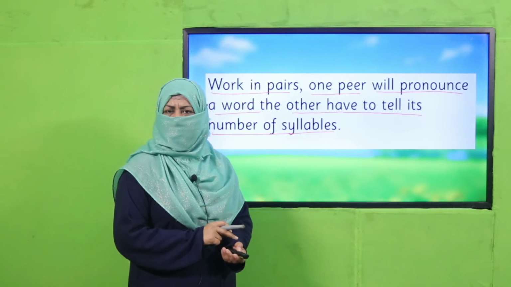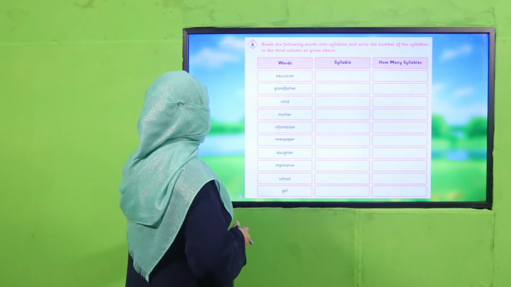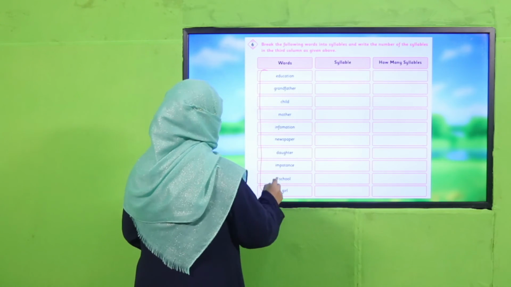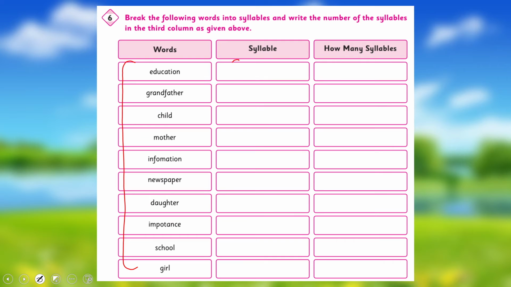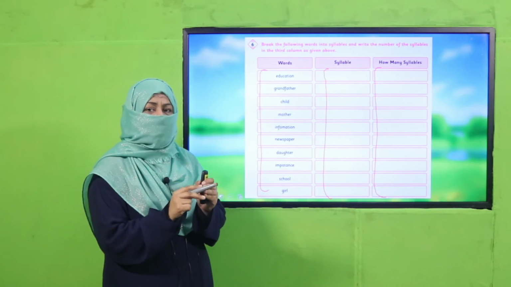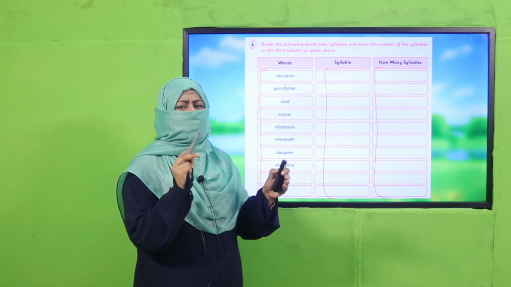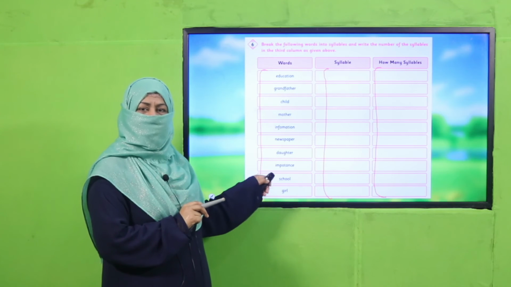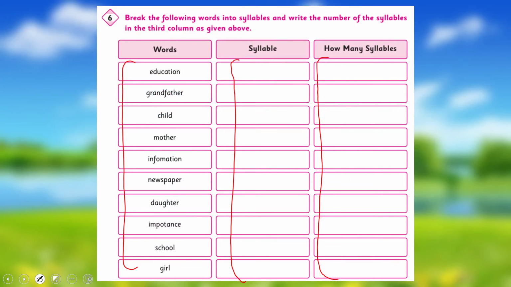Yes, my dear children, are you done with it? Good job. So it's time to practice from your book. Here are the words. You are going to break them into syllables and tell how many syllables there are. Okay. If you find any problem, you may raise your hand and talk to the teacher, and once again, teacher, you will guide this child to reach the answer, but don't tell the answer directly, okay? So pause the video and complete this exercise in your book.